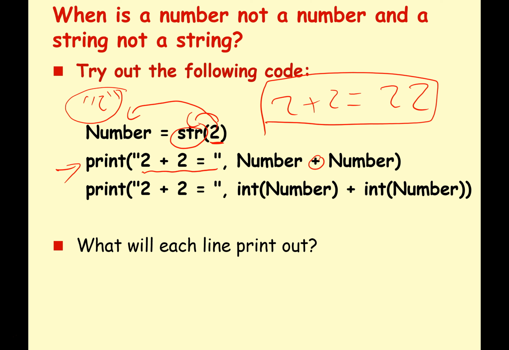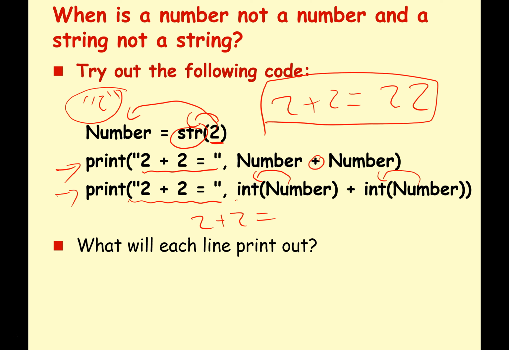The next line will do something different. Again, we've got this piece of text that's between the inverted commas. So it will be printed out exactly as you see, 2 plus 2 equals. Then we've got comma, integer number plus integer number. Well, again, here we're typecasting. We are going to say, okay, take this piece of text and turn it into an integer.